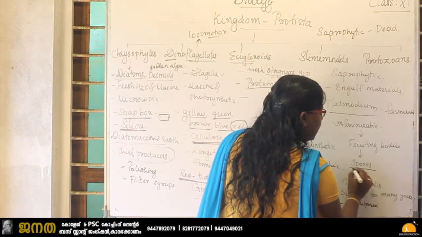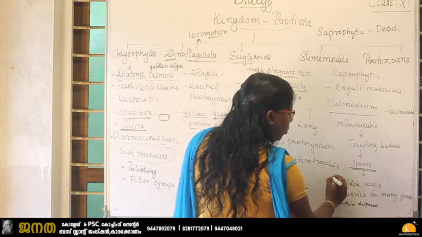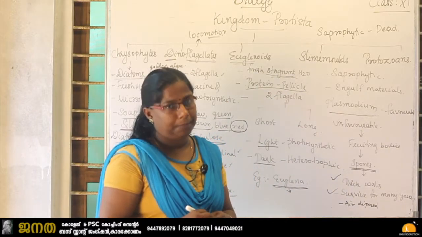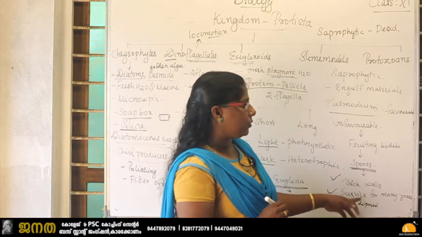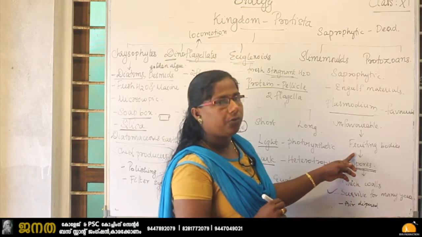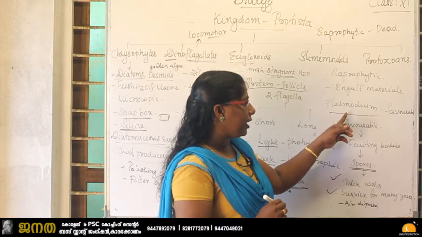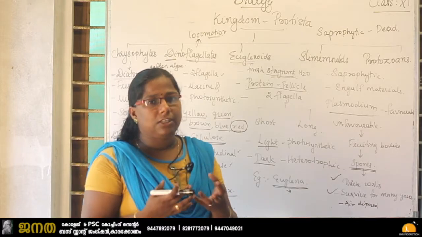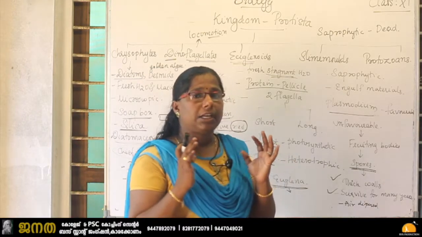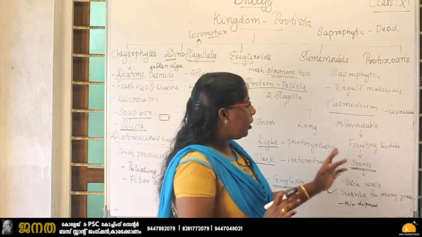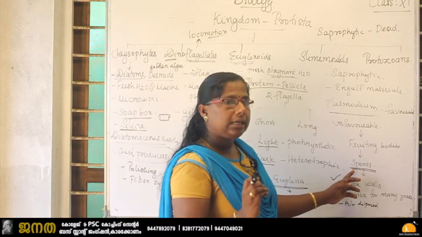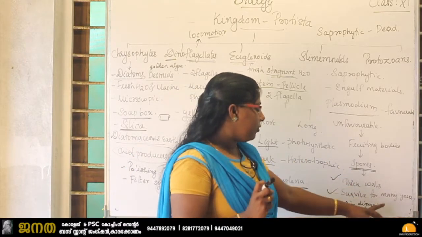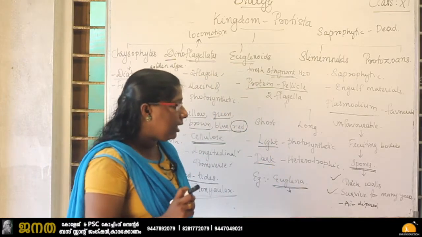And what are the characteristics of spores? Spores have a thick wall, they will survive for many years, and they will disperse through air. Spores are produced at the tip of fruiting bodies, and fruiting bodies are formed from the plasmodium during unfavorable condition. Unfavorable means there is scarcity of food and environmental conditions are not favorable for the organism. At that time it produces fruiting bodies, and at the tip spores are produced, which have very thick walls, can survive for many years and are dispersed by air current.